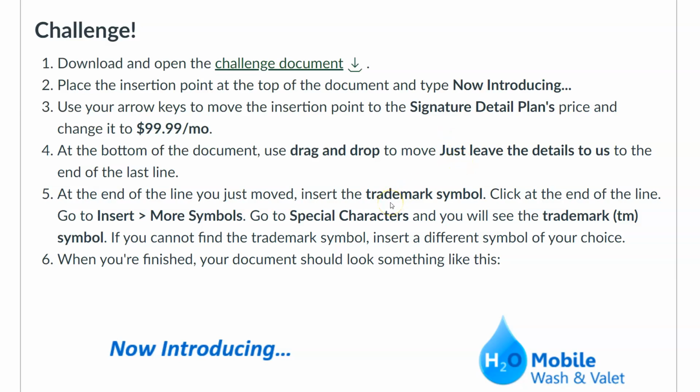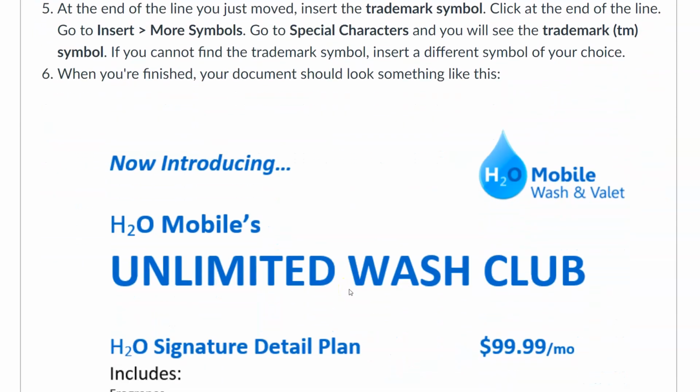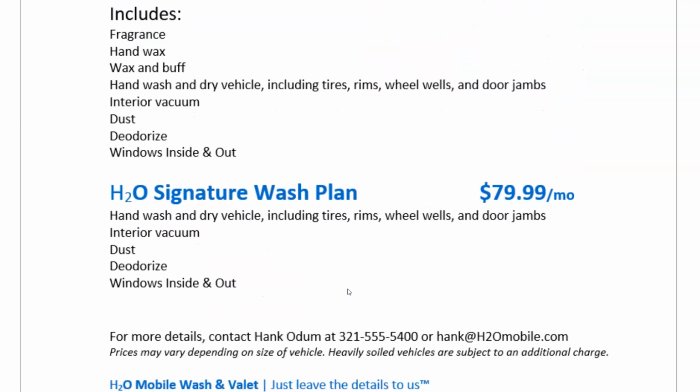Anyway, as we get down to the bottom, each one of these will have a challenge assignment. And here we go with our downloads again. So you'll get to this challenge document. You'll download this, open it in Word, and then it's going to give you some instructions about what to do. Okay, so as you do these, and then down here, you'll see this is what it should look like.